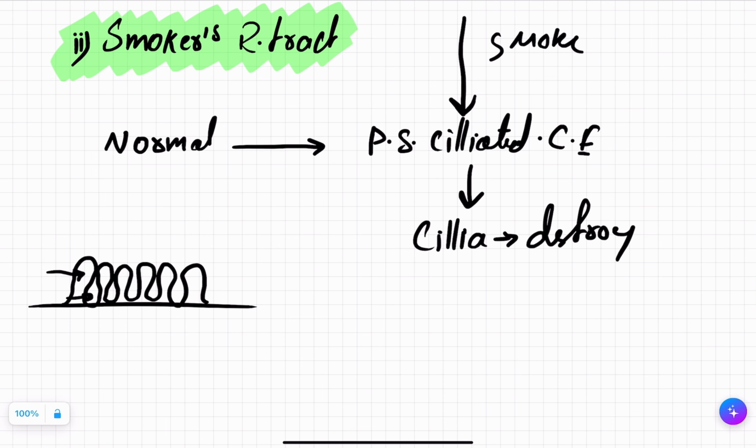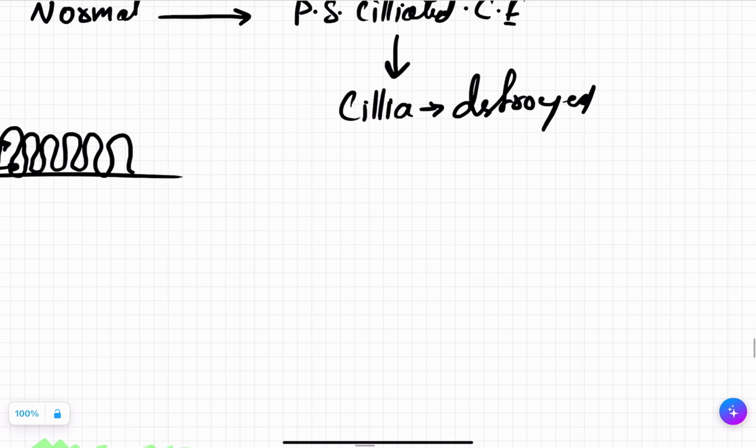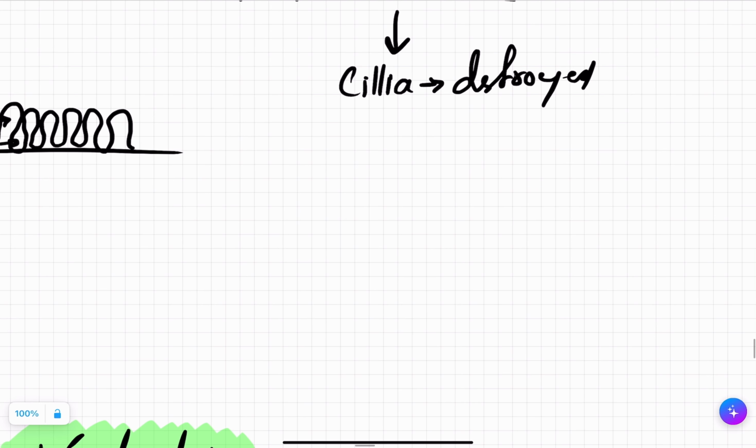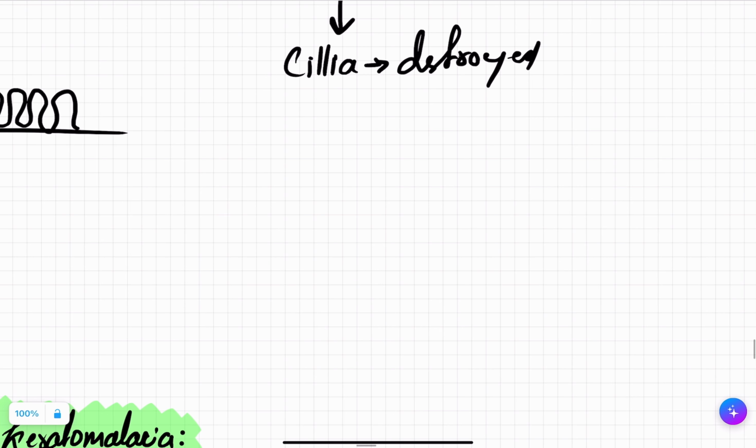You destroyed the cilia which had a purpose to remove the dust and debris from the respiratory tract. Now, once the pseudostratified ciliated columnar epithelium is destroyed, the cilia or the cells, again it will undergo metaplasia. This time it will reprogram to squamous cell metaplasia, or you can say stratified squamous epithelium. Your respiratory tract, if someone is smoking, please don't do it. This is very harmful. It can lead to cancer.